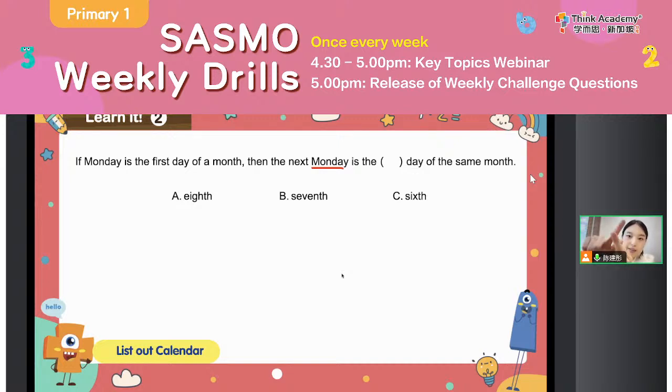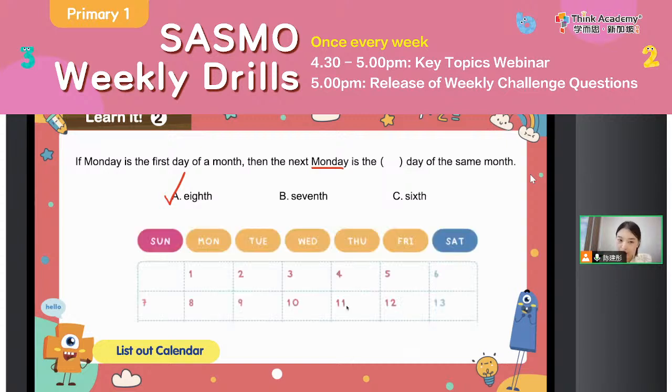The second, third, fourth, fifth, sixth, 7th, 8th, right? So that will be the 8th day of the same month. You can see here, the Monday is the first day of a month, and the next Monday is the 8th of the same month, because 7 more days have passed, right?